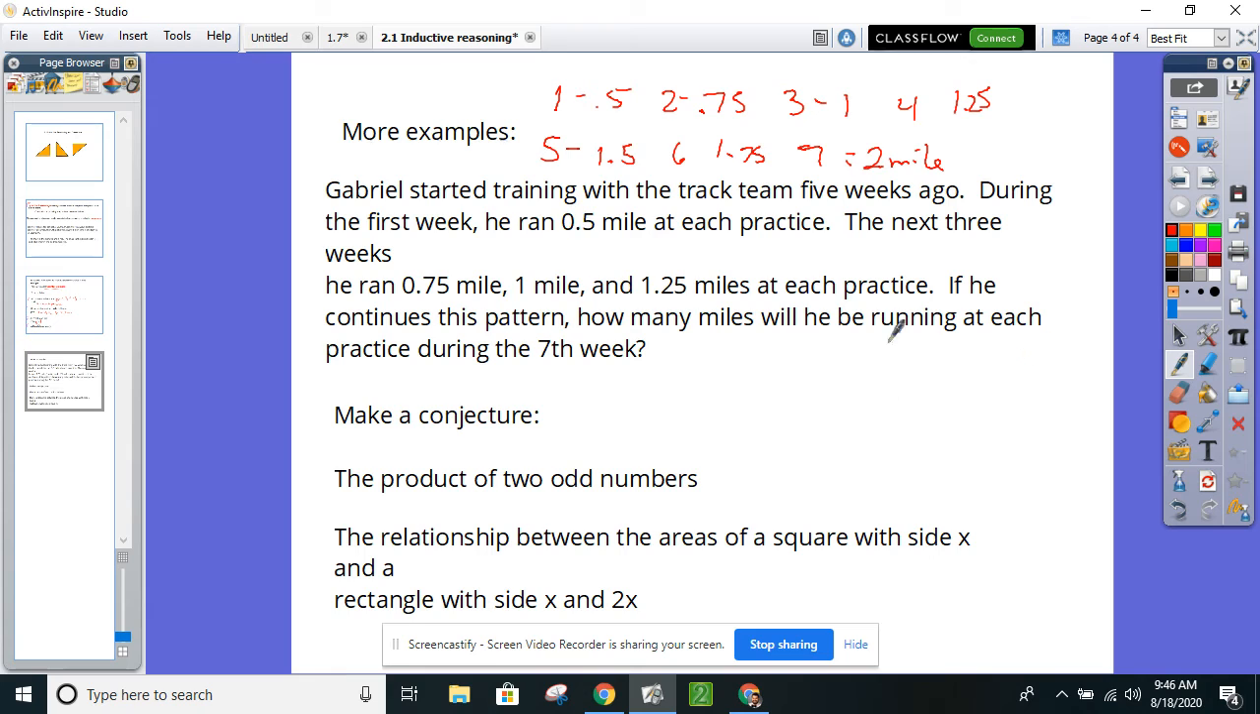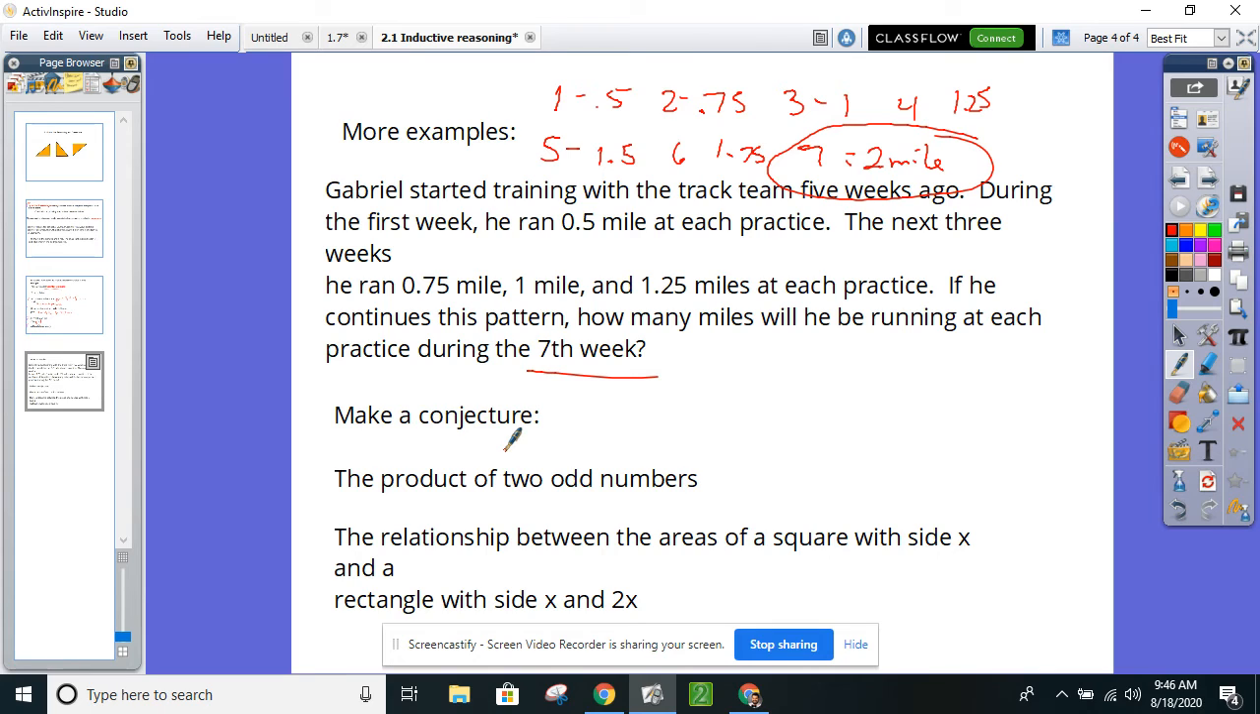Okay. So according to this, how many miles will he be running each practice during the 7th week? 2 miles. We can make that conjecture right there. All right. Other types of conjectures you'll have to make throughout the homework. Hey, the product of two odd numbers. What is the product of two odd numbers?